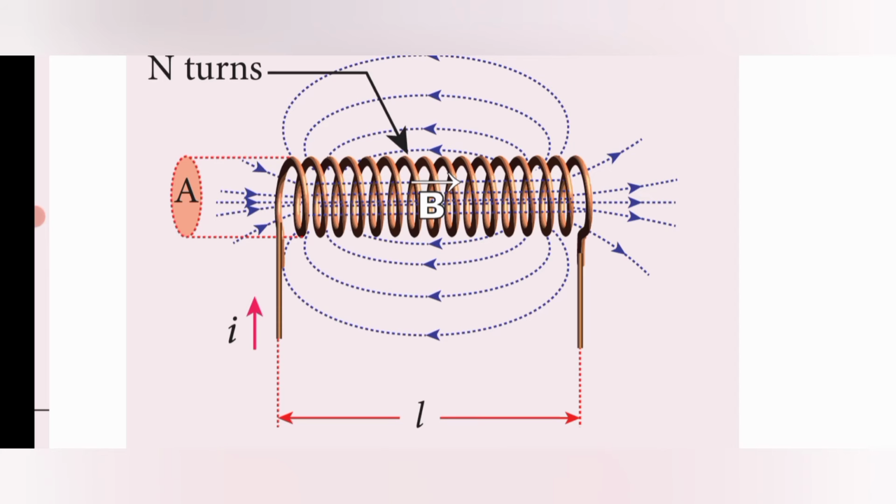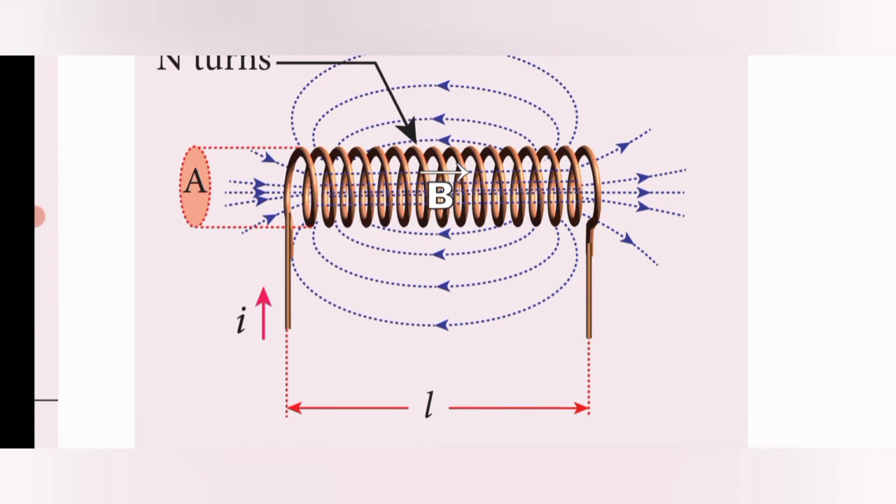I is the current passed through this solenoid, and because of the current I, a magnetic field is produced, which is also uniform. The magnetic field is produced inside the solenoid. We discussed the magnetic field at any point inside the solenoid in the previous chapter, third lesson. The value of the magnetic field inside a long solenoid is B is equal to mu naught n I. Just remember that formula.